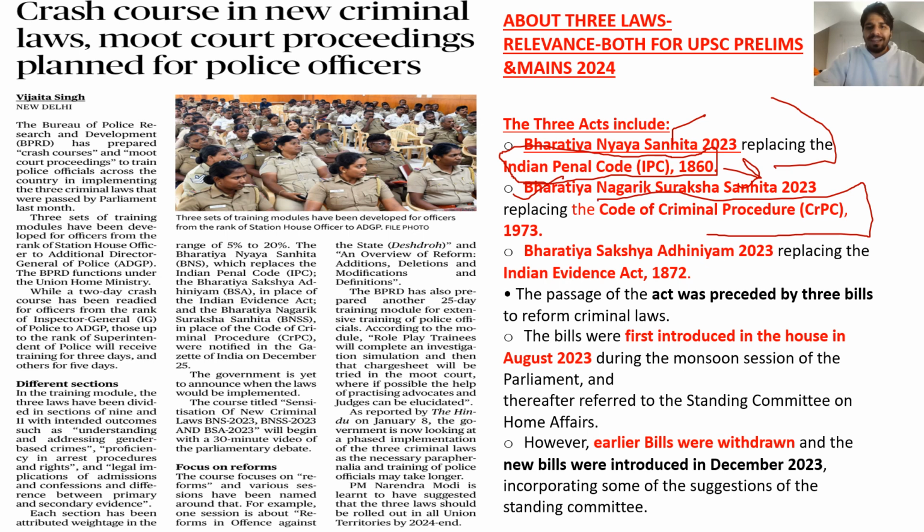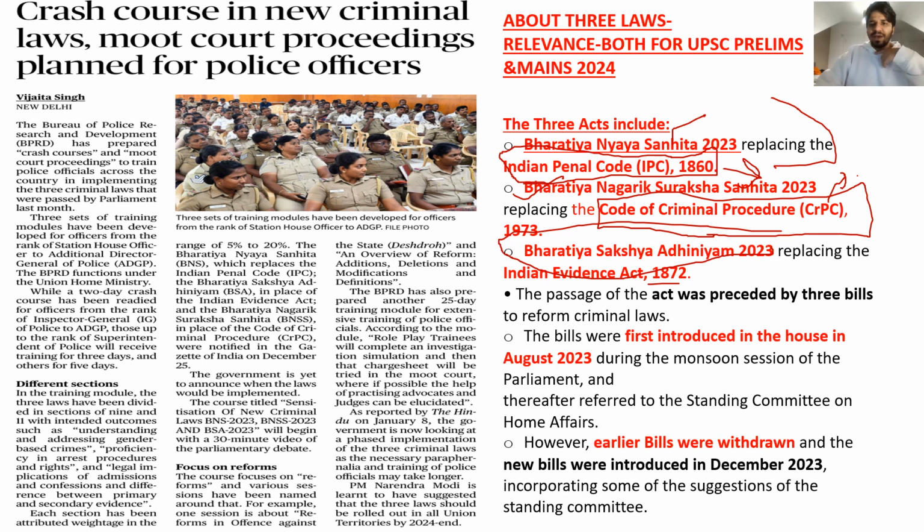The Code of Criminal Procedure entails the procedures which have to be followed by the police and the authority when it comes to arrest and investigations. So it deals with the procedure related to criminal offenses. And the third law is the Bharatiya Sakshya Adhiniyam 2023. Bharatiya Sakshya Adhiniyam replaced the Indian Evidence Act 1872.